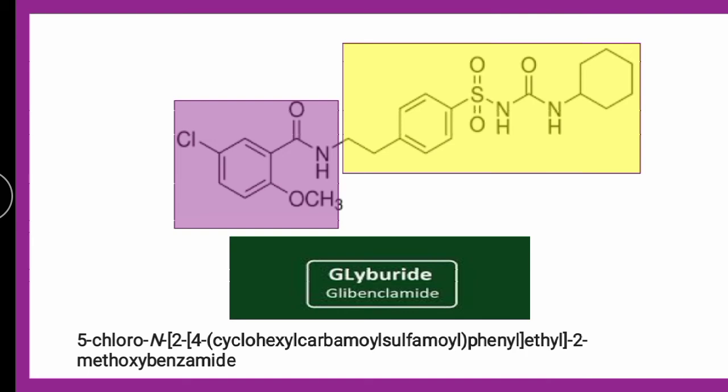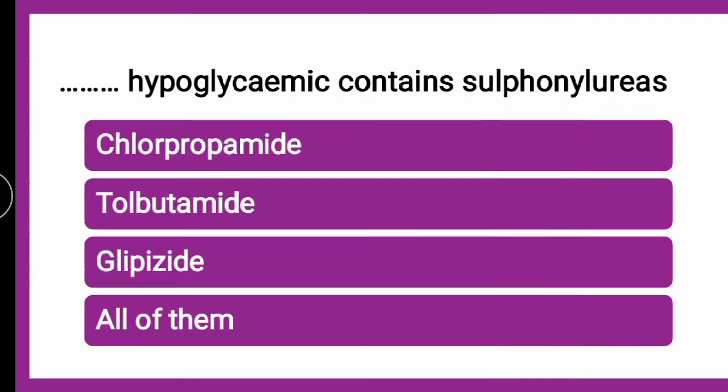So this is known as glyburide, which is nothing but glibenclamide. Next question is, dash hypoglycemic contains sulfonylurea, whether it is chlorpropamide, tolbutamide, glipizide or all of them. The correct answer is all of them. These belong to the sulfonylurea class. That means if you look into their structures, they contain sulfonylurea, okay.